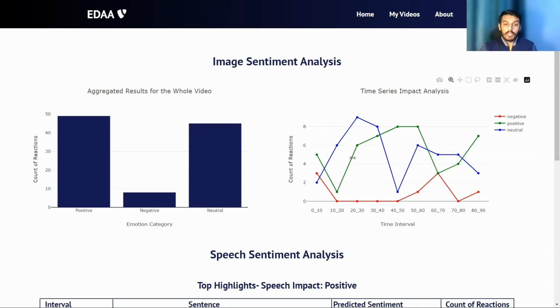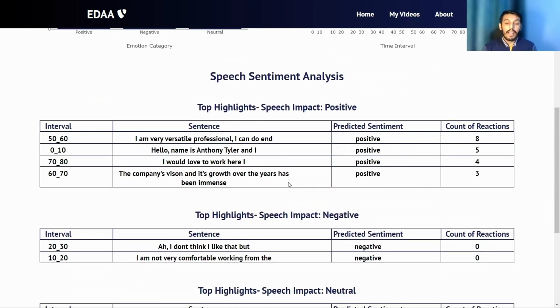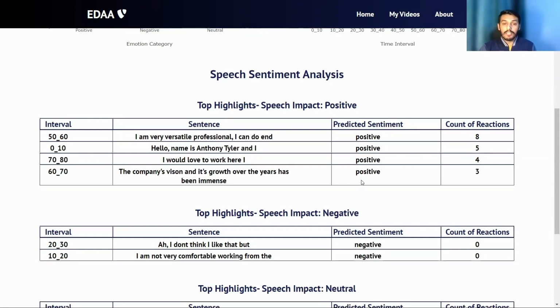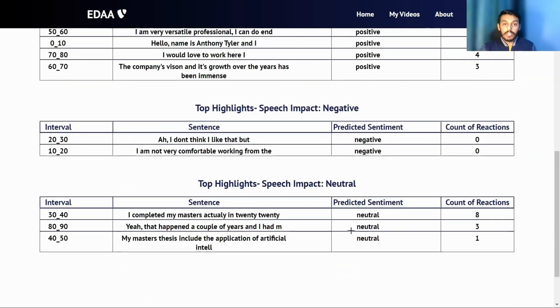So now moving to the speech sentiment analysis portion. Here we provide tables that contain the sentences that have received the highest engagement corresponding to their respective classes. For instance, we take the positive class here, and in the 50 to 60th second interval, John said this sentence and he received 8 reactions from his audience, and this helps him to understand that his interviewers were happy with this sentence and what he said. So these tables can be read in a similar fashion for the other classes like negative and neutral responses as well. And this is basically what EDAA generates as a report.